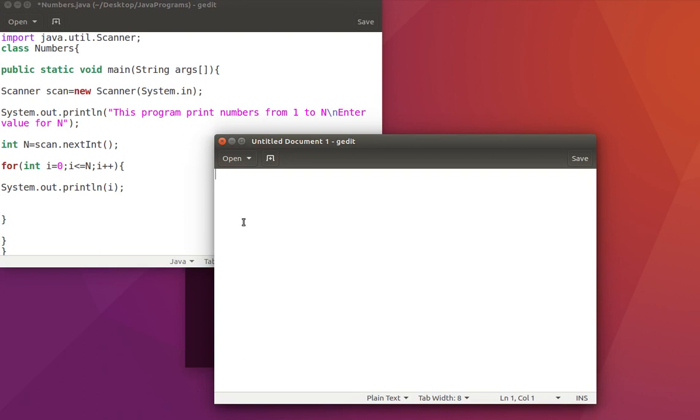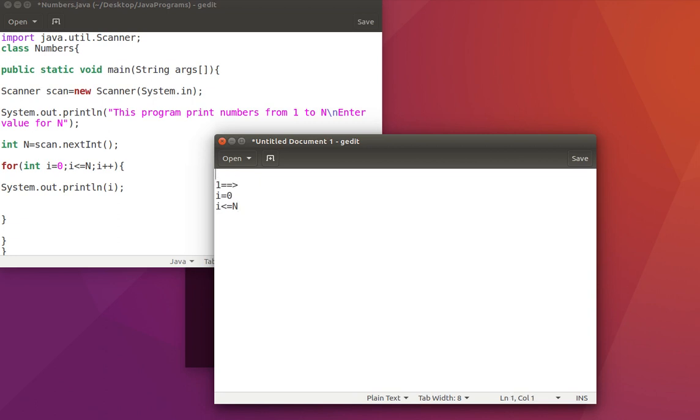So let's see how this works. For i equal to 0, i less than or equal to n, i plus plus. This is going to be the first iteration.